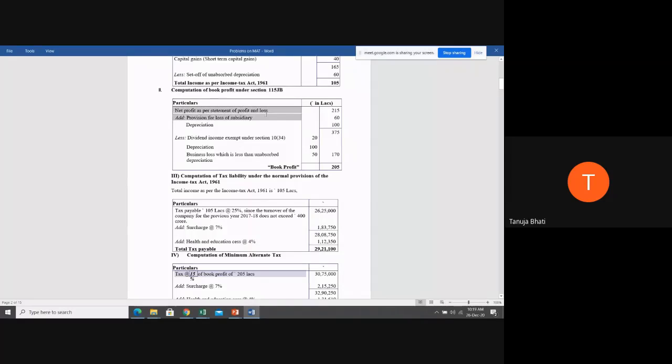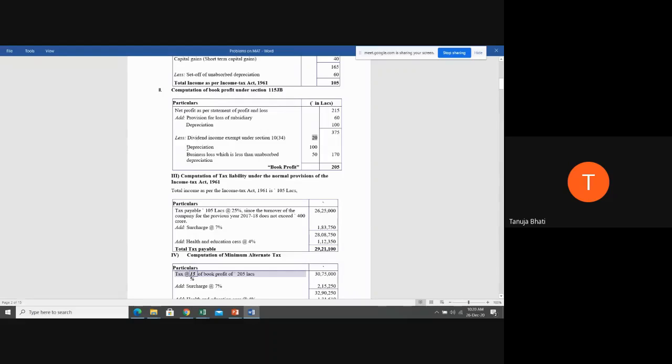First, you have to take net profit as per the statement of profit and loss account. That is, you have taken 215. Correct? To that, you're going to add provision for loss of subsidiary. That is 60. Depreciation, you're going to add it back. That is 100. Okay, less dividend income, that is exempt, so 20 you're going to deduct it.